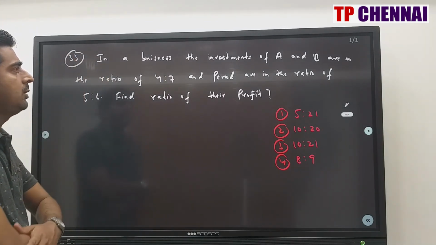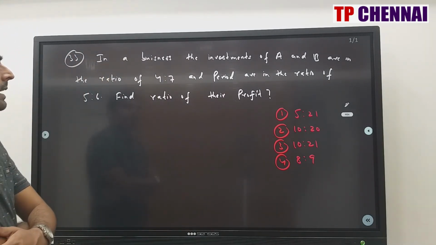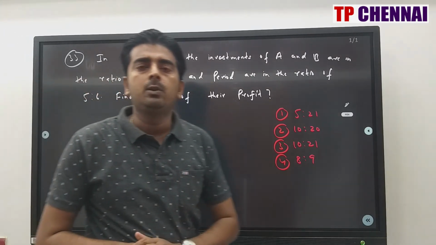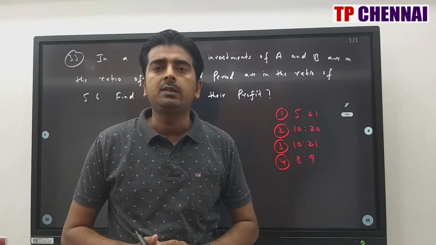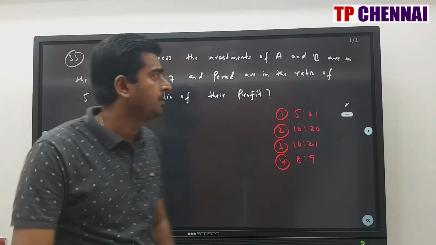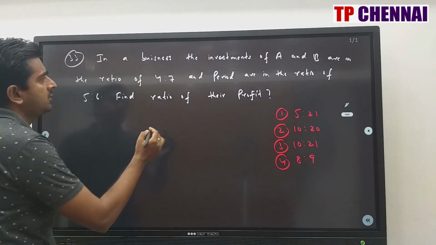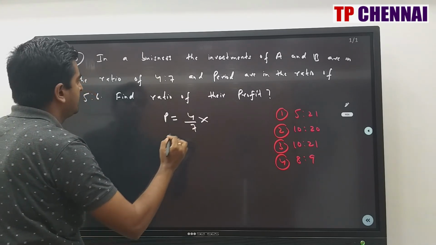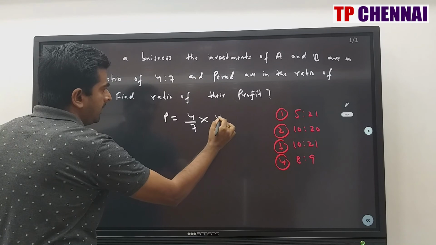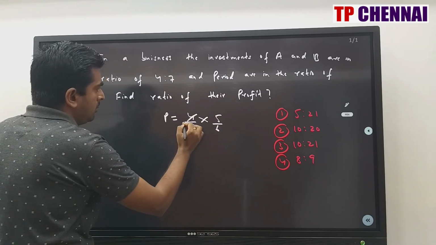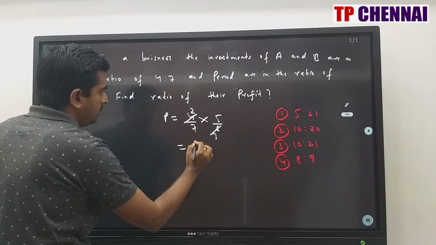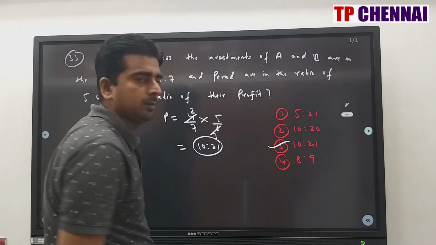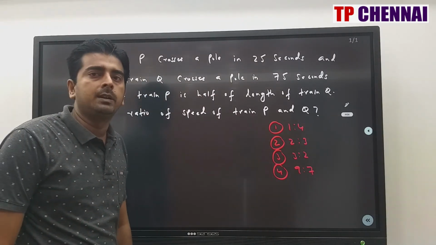In a business, the investments of A and B are in the ratio of 4:7 and the time periods are in the ratio of 5:6. Find the ratio of their profit. Profit is equal to investment into time. So the profit ratio is nothing but the multiplication of the investment and time ratios. So A and B, what about the investment ratio? 4/7 into the time period ratio 5/6. Right? So 2 2s are, 2 3s are, so 10:21. My answer is 10:21, which is the third option. So now we'll see question number 34.